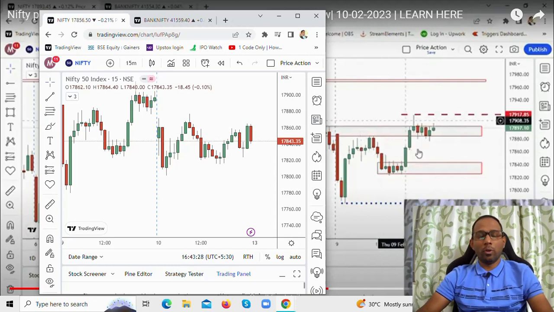I teach you how to understand the levels that you need to watch out for on the Nifty and Bank Nifty and how you can trade them, so as to avoid any major losses in the markets: where not to take a trade, where not to take a long position, and where not to short. These levels guide you to understand what is happening in terms of the price action, where the supply could come in and where the demand could arise.